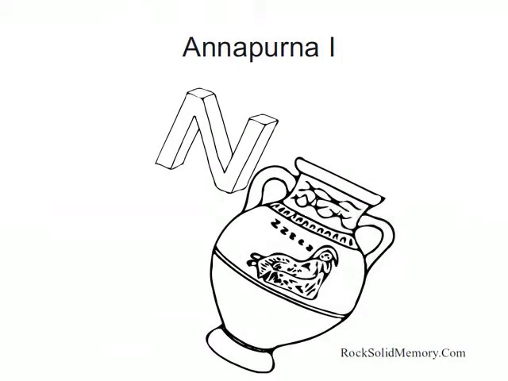The next highest mountain after Nanga Parbat, and the final mountain on our list, is Annapurna 1, the highest peak of Annapurna. Instead of Annapurna, we're going to think of a napping urn. A napping urn, Annapurna. Imagine the N at an angle knocking over a napping urn.